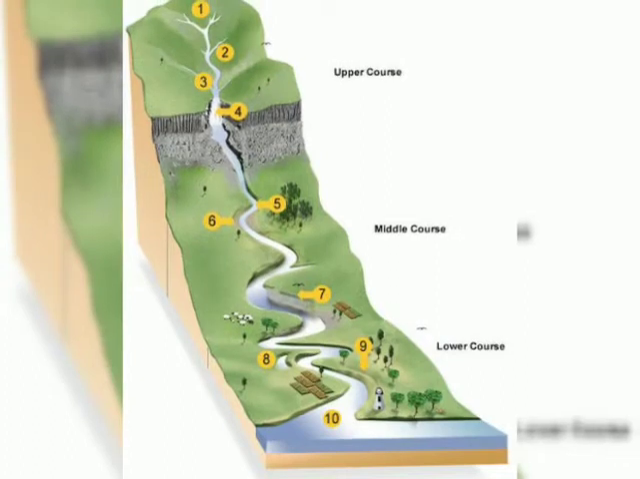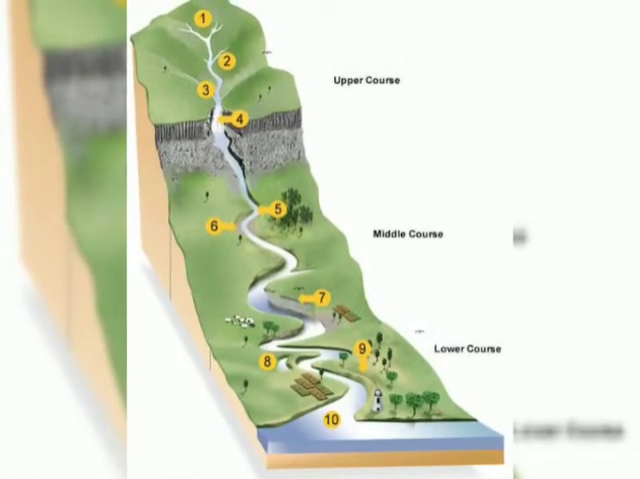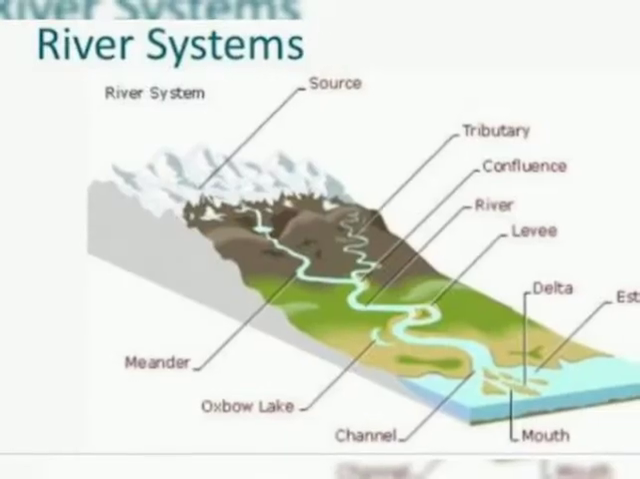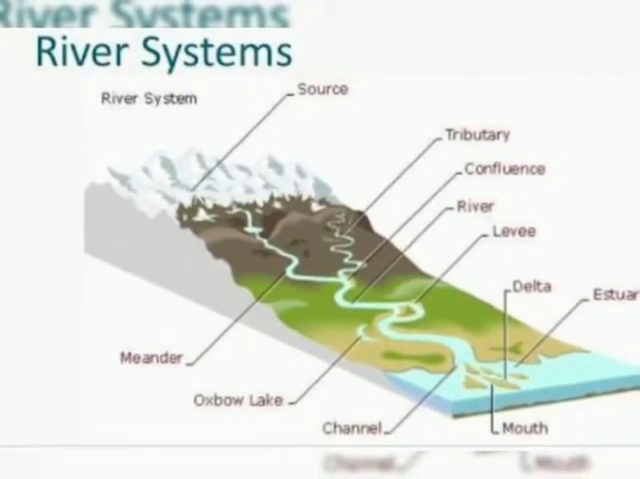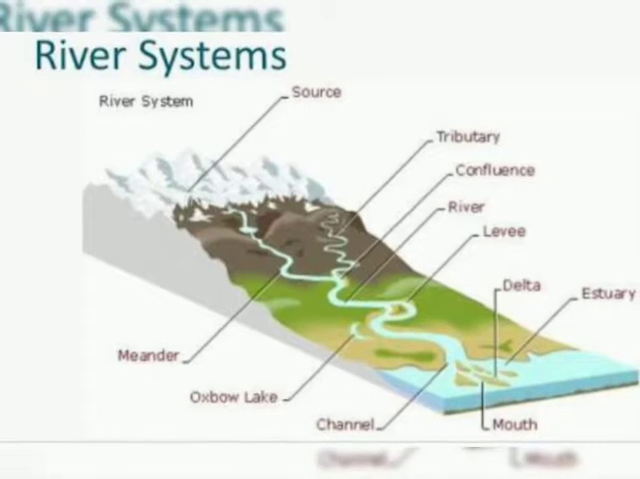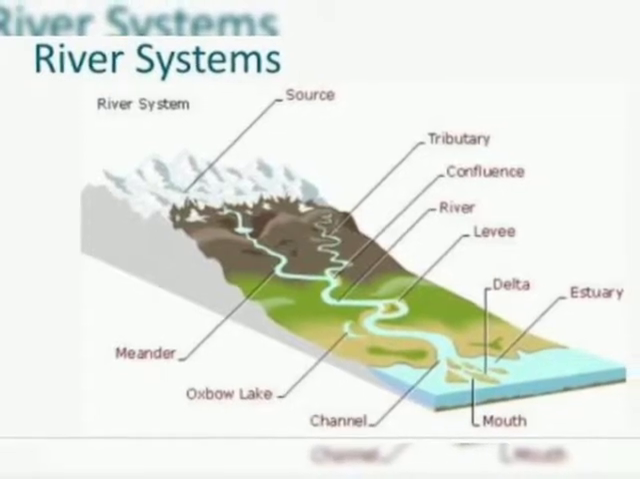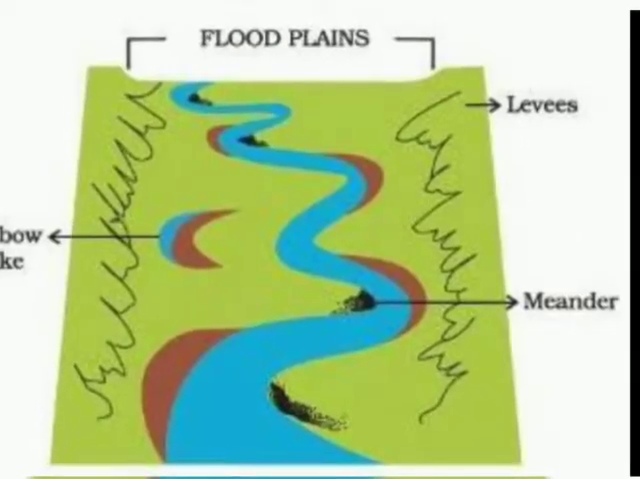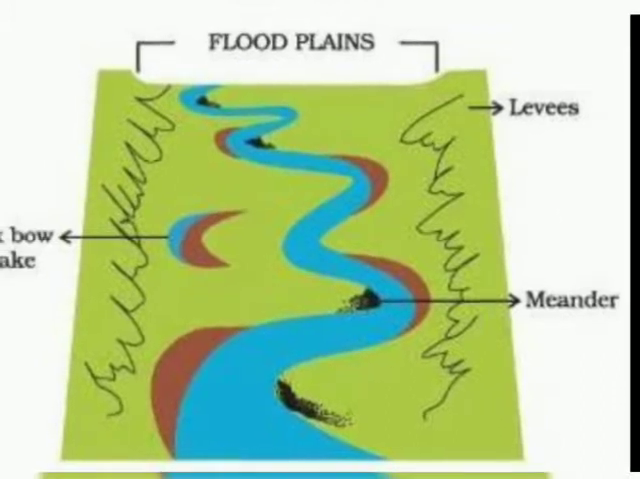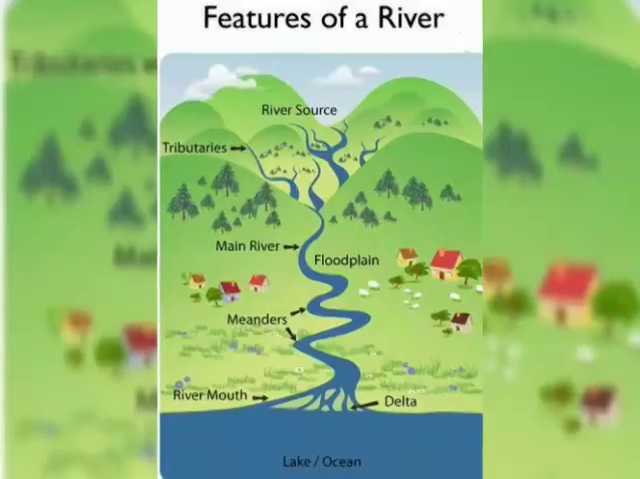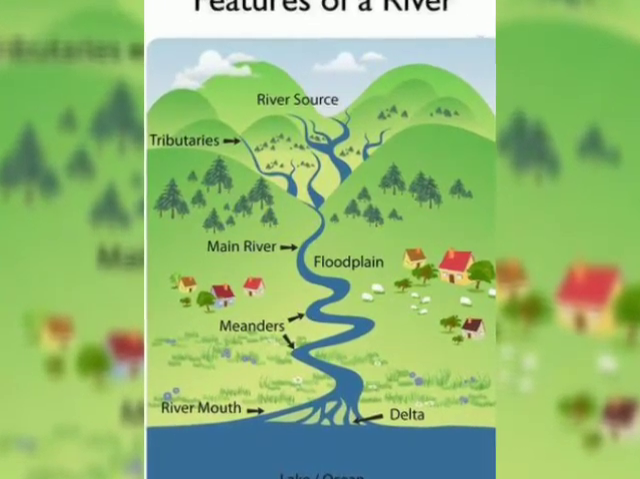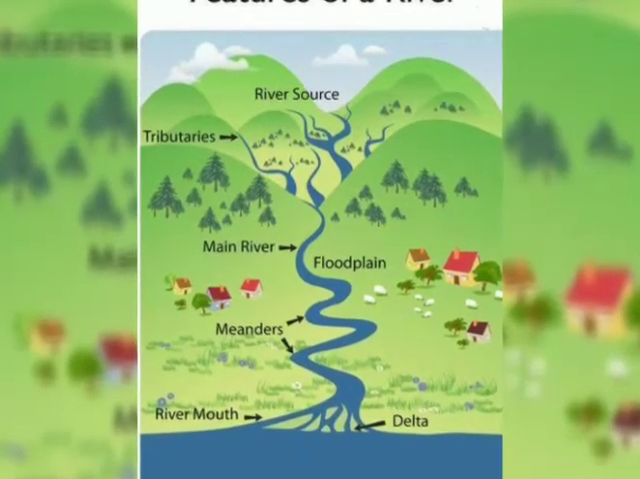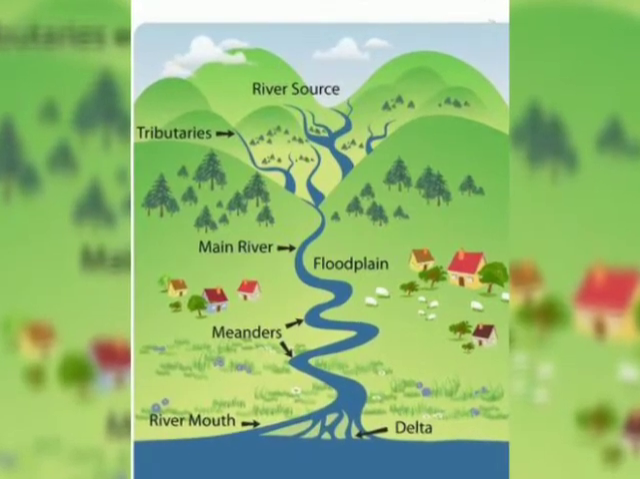When we are talking about the upper course, where the river originates, it collects water from the glaciers and then moves towards the plain surface area. That area comes under the upper course. Next, the middle course, where the river moves on the plain surface, does meandering and makes oxbow lake-like structures. And at last, the lower course, where the river merges with the ocean, that area is known as the lower course.